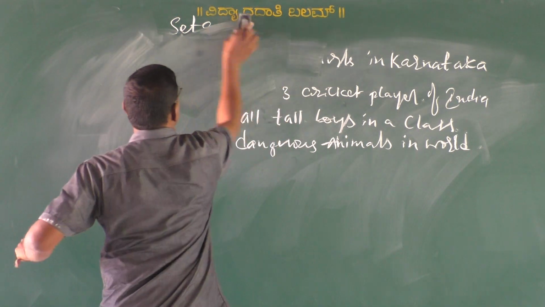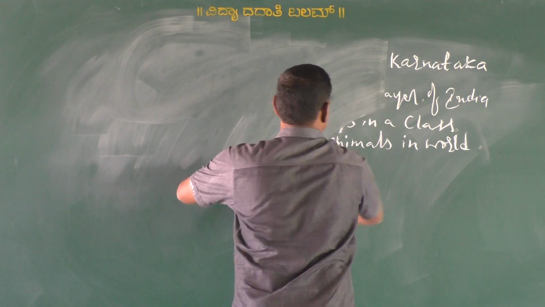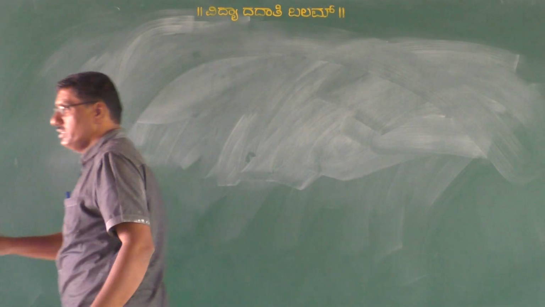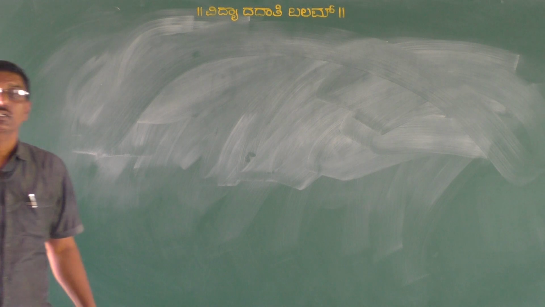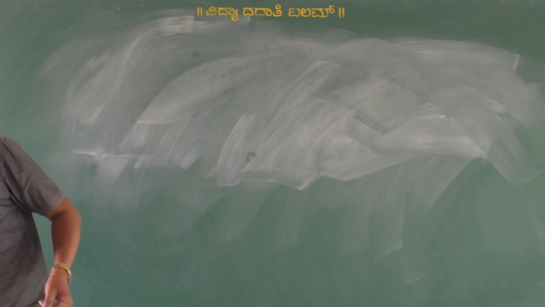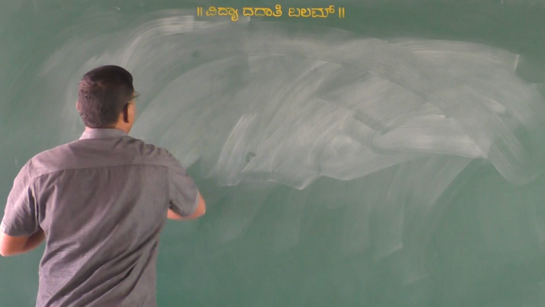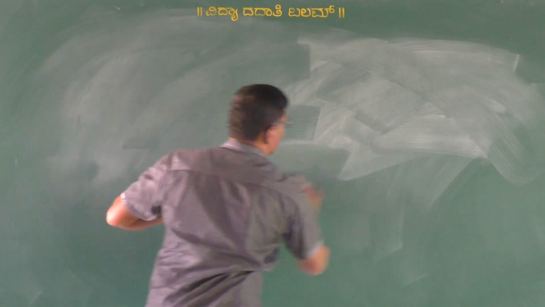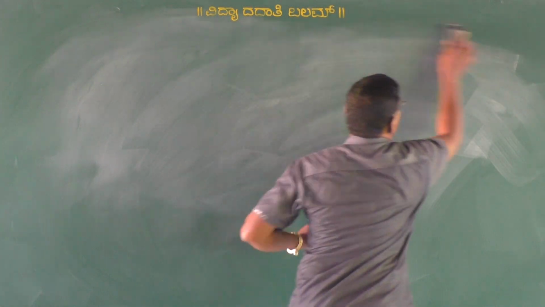Representation of sets. Sets can be represented or sets can be written in mainly 3 ways. We can represent or write sets in 3 ways.